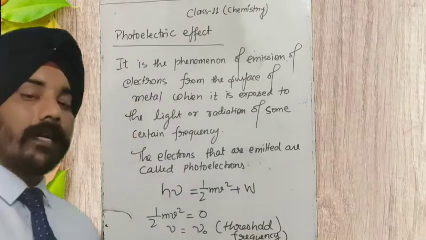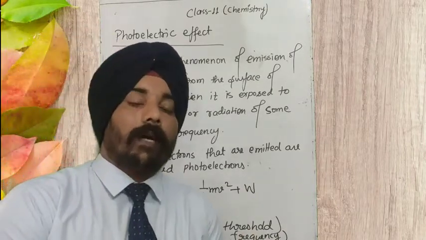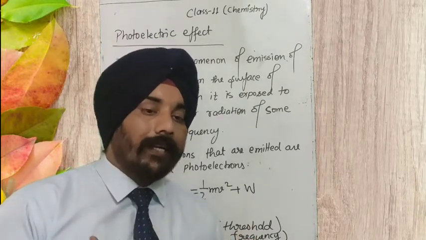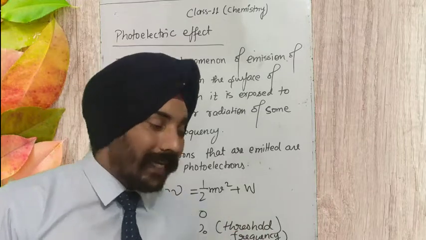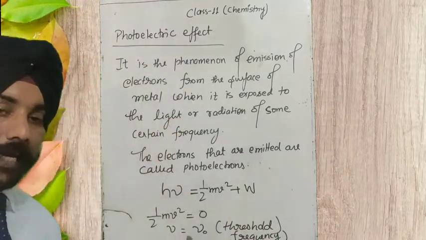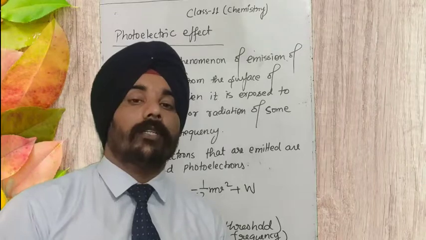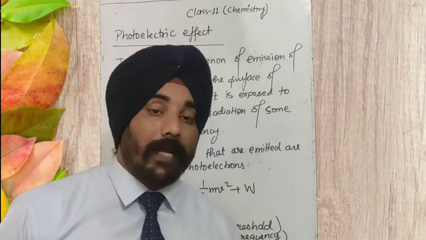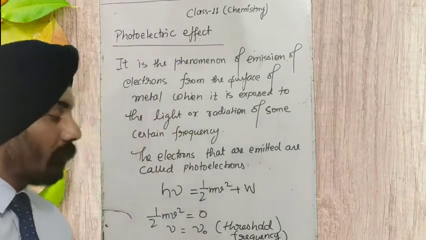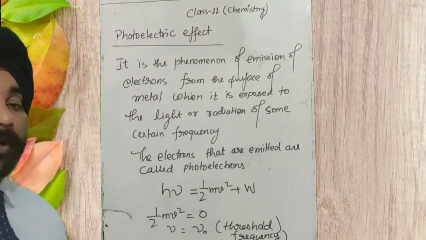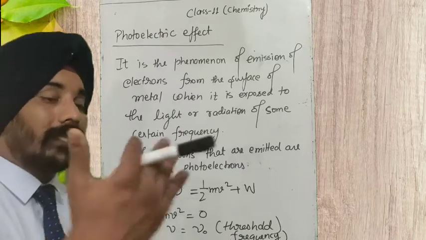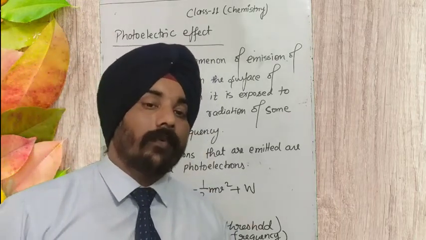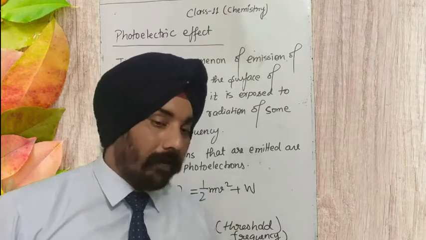Below this threshold frequency, if the radiation by which we are irradiating the surface of the metal has a frequency less than the threshold frequency, then photoelectric emission is not going to take place. So the threshold frequency is the certain minimum frequency above which the frequency of radiation must lie for photoelectric emission to take place.